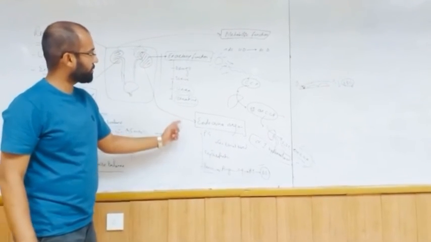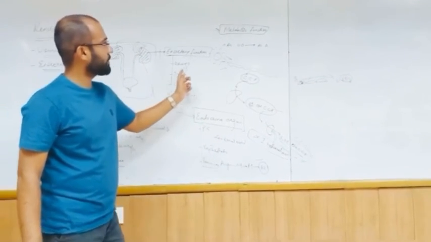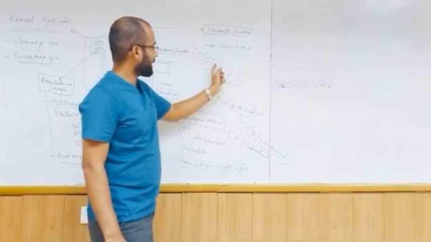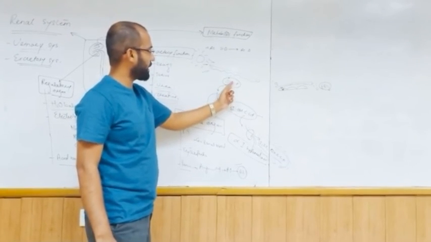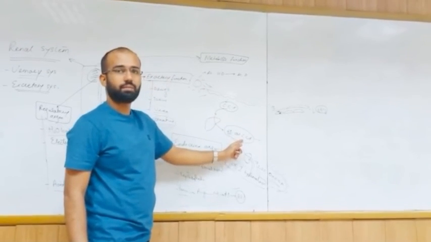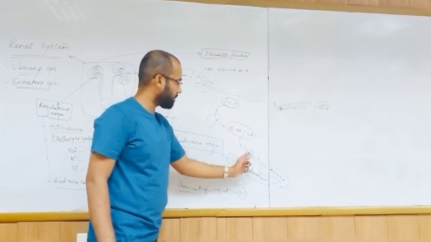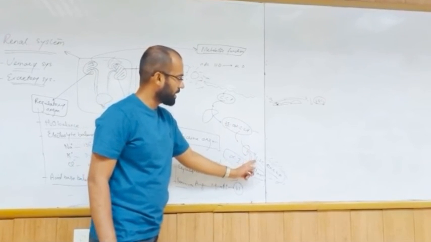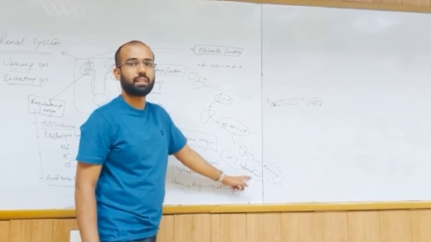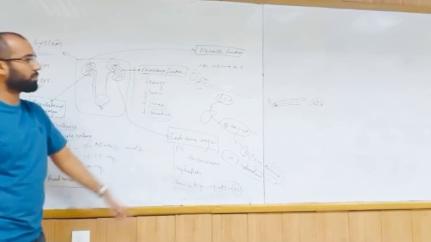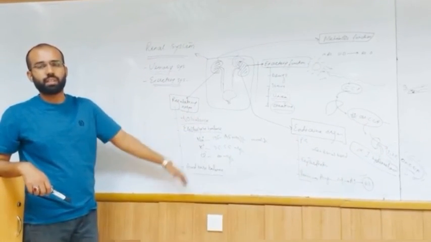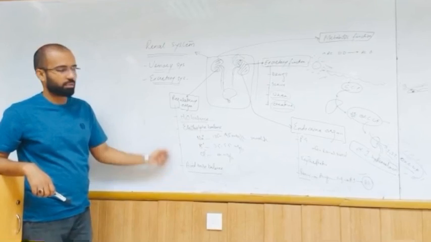So these are the hormones produced by the kidney. Another last function is the metabolic function, that is vitamin D conversion into active vitamin D. It is synthesized as inactive cholecalciferol, then converted by an enzyme in the liver into 25-hydroxycholecalciferol. Ultimately this substance goes to the proximal convoluted tubule and is converted to 1,25-dihydroxycholecalciferol by the alpha-1 hydroxylase enzyme. So these are the main functions performed by the kidney. Later on we will see the vasculature and the anatomy of the kidney, and then ultimately we will discuss the regulatory function of the kidney.